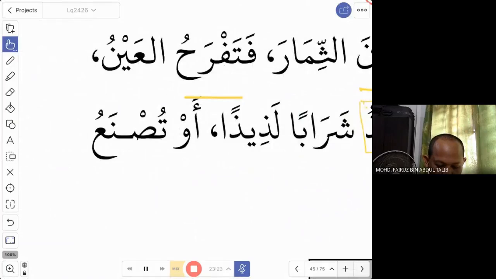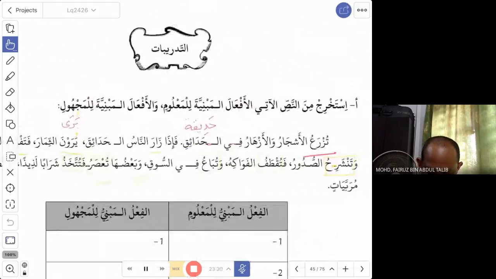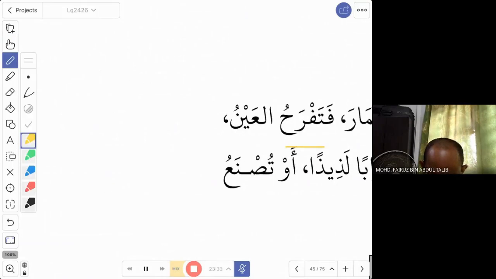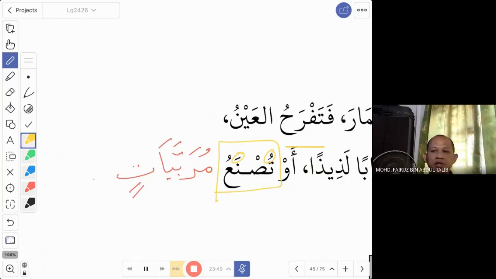And finally, au tusna'u, apa tu? Au tusna'u murabbayatin. Okay, let me write it here. Au tusna'u murabbayatin. Mabni ma'lum, mabni lil majhul? Majhul again, sahih. This is also majhul because of tu and na. Tusna'u, from the fi'il sana'a, yasna'u, you make or manufacture. So they were made as murabbayat.